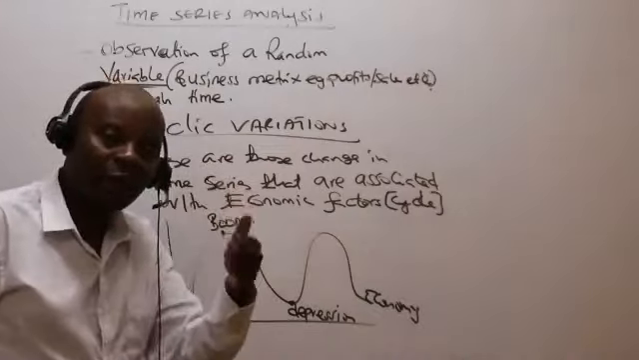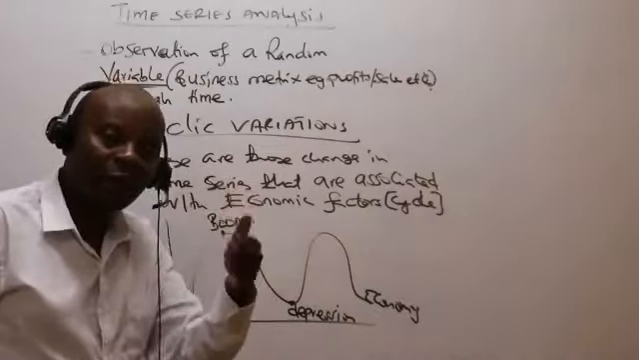So the additive model, ladies and gentlemen, states that our y should be equal to the trend plus s. Our y should be equal to the trend plus what here? Plus s. Where y is the time series, t is the trend, s is the seasonal variations.